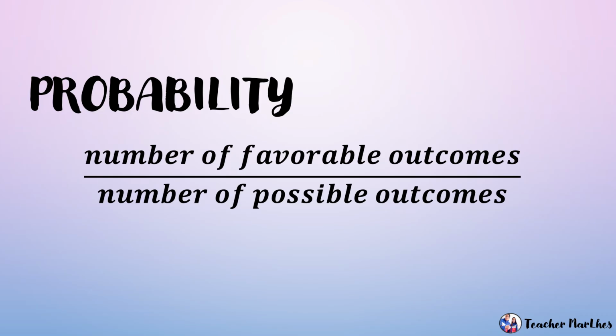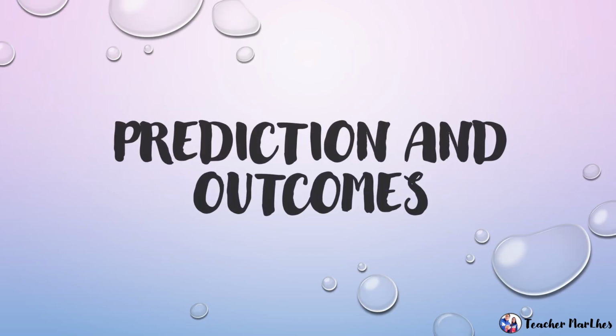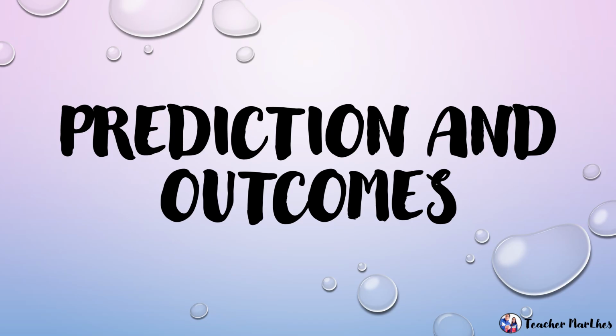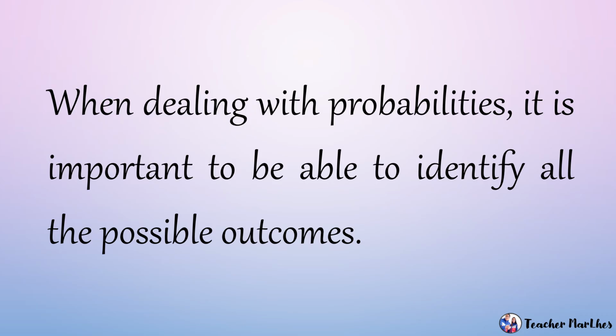So, for probability, meron tayong number of favorable outcomes over the number of possible outcomes. So, ito na yung ginawa natin kanina. Ilan ba yung favorable outcomes? Then, over ilan yung posibleng lumabas or posibleng makuha. So, that is the number of possible outcomes. So, next, let us proceed to prediction and outcomes. When dealing with probabilities, it is important to be able to identify all the possible outcomes.